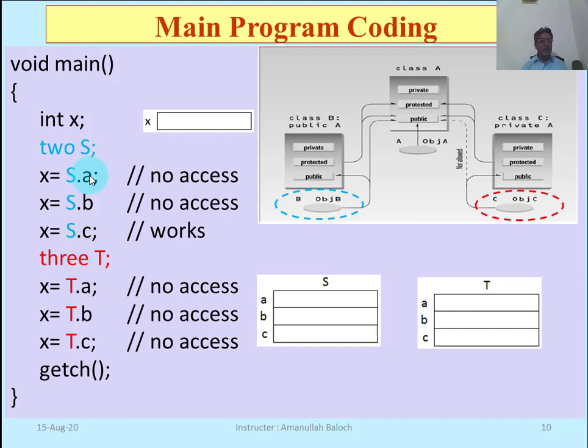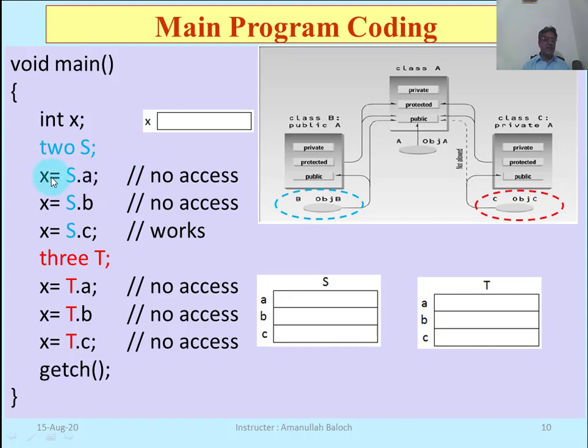How can class 2, which is the derived class of 1, access the private member of class 1? Its own object cannot access, then the derived class object cannot access the private member of the base class. S dot A, no access.